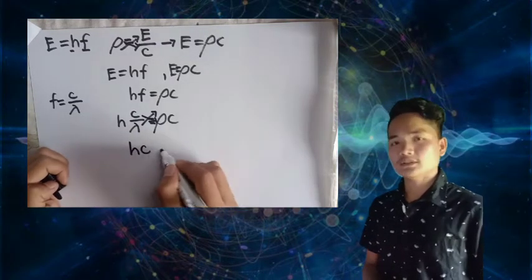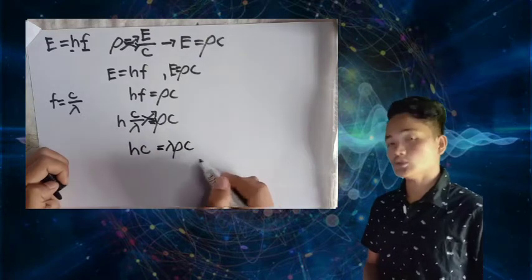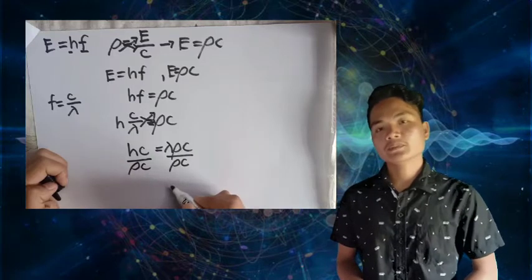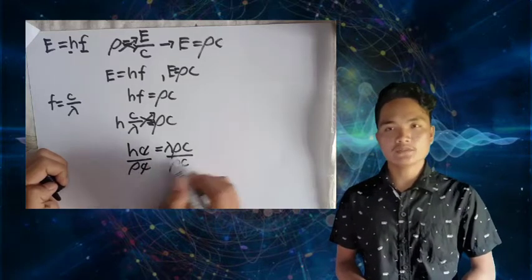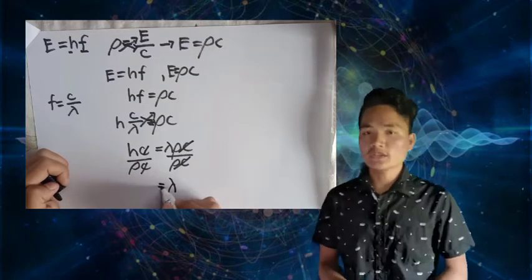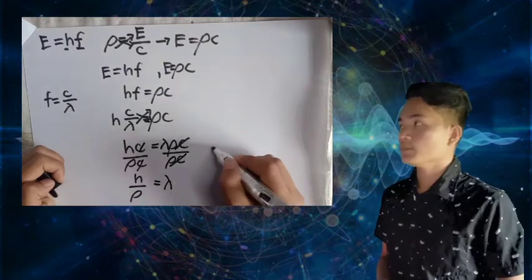Likewise, we can rearrange this equation into hc = λpc. Finally, we can remove c by dividing both sides by it to get the wavelength. We can cancel out and we get λ = h/p.